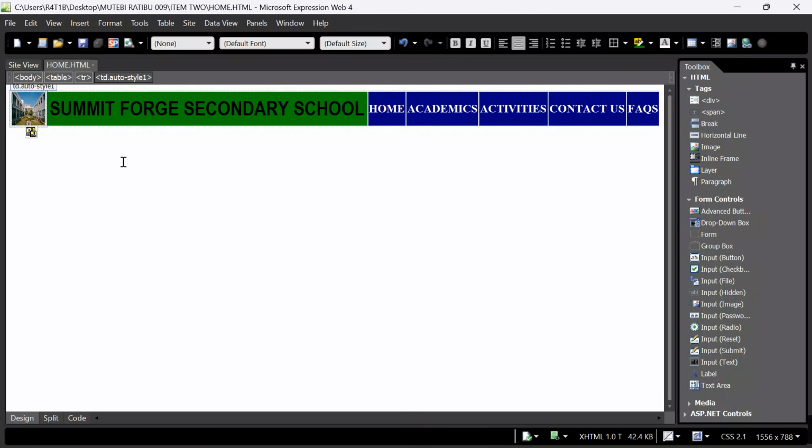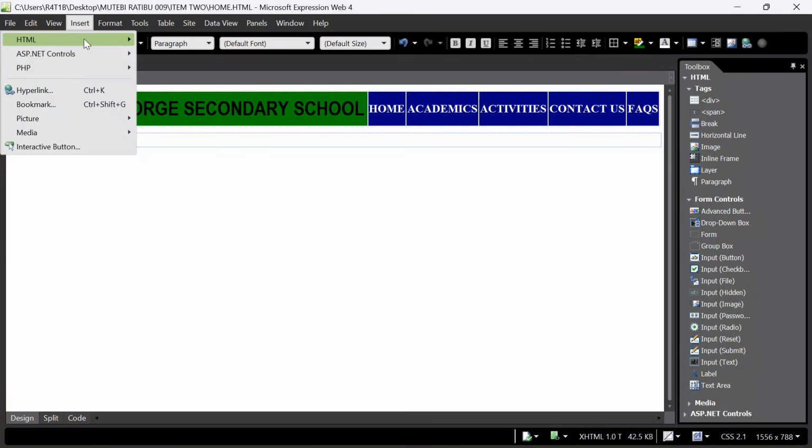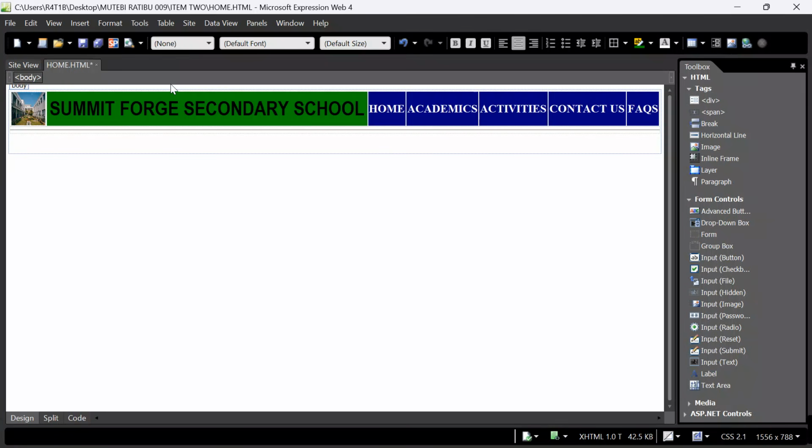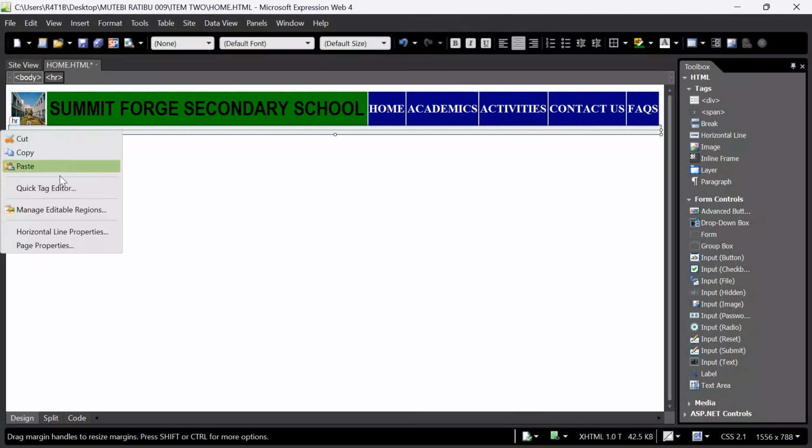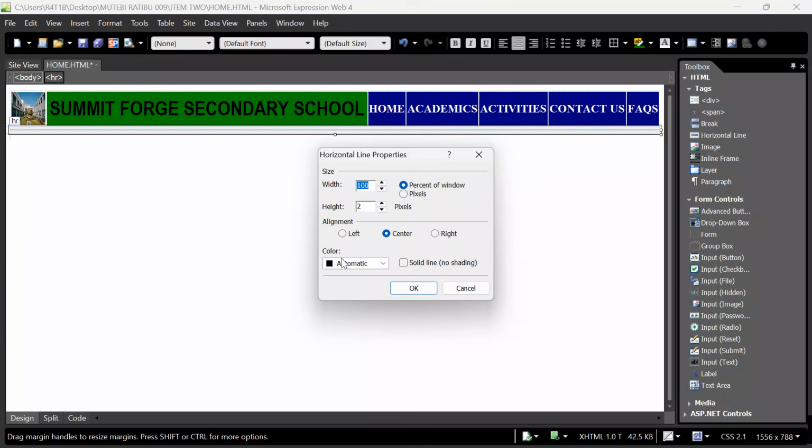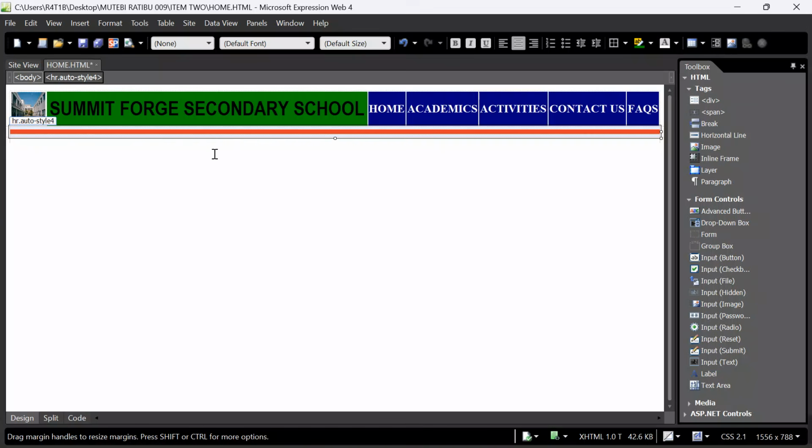I want to insert a simple horizontal line to separate that for me. Come over here, click insert, HTML, horizontal line. I want to put it here, right click, horizontal line properties. I want to make it a bit thicker, give it a height of around 10. I want to give it red, make it solid, click OK. Yes, our line is over there.